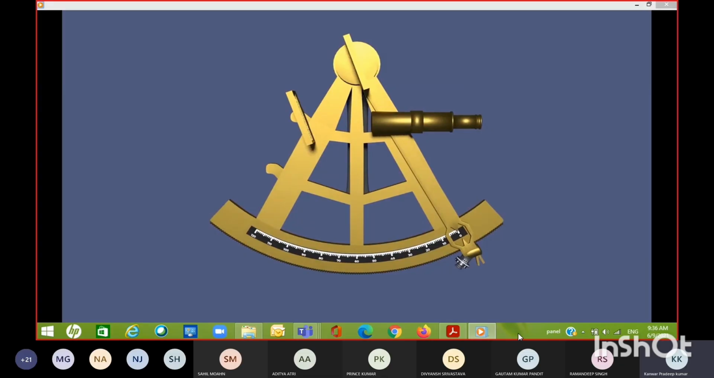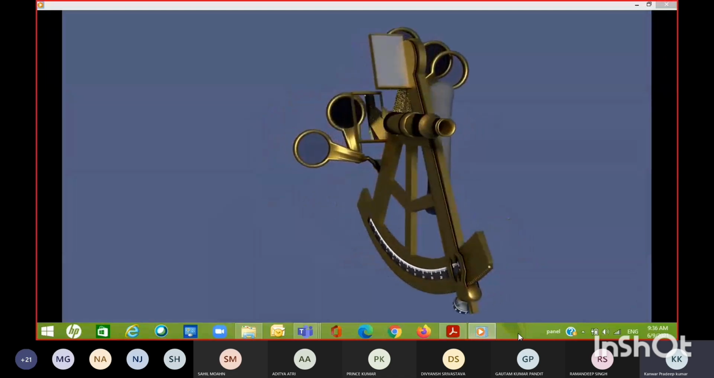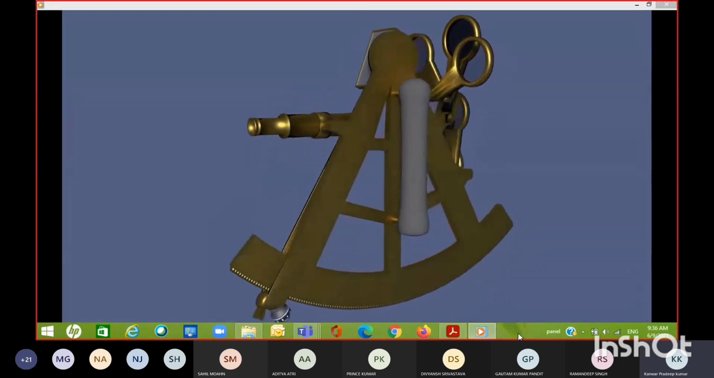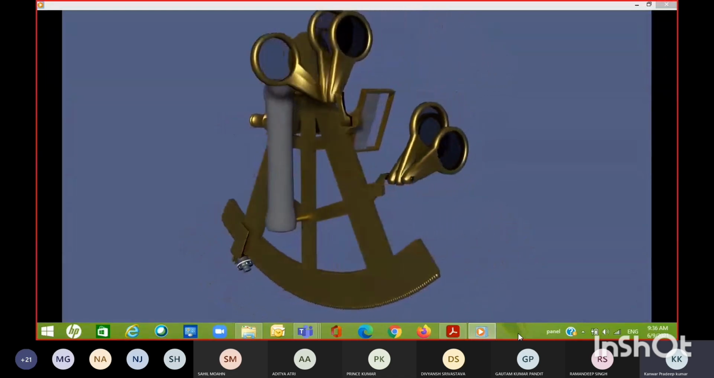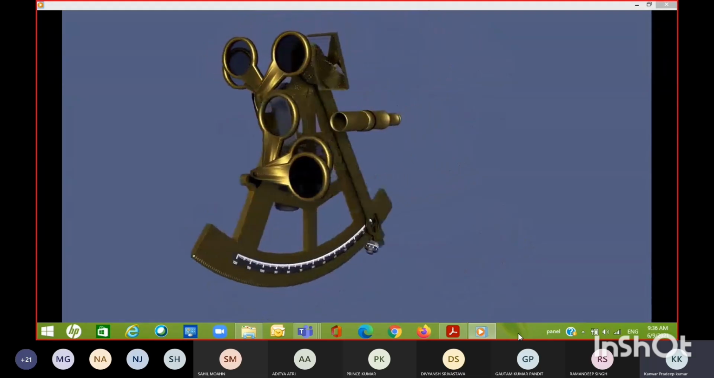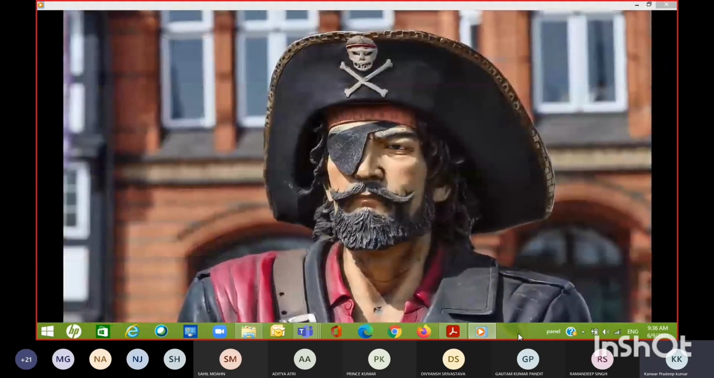Finally, in front of each mirror, you've got a set of shades. And you need to use these when taking sights, particularly sights of the sun, so that you can protect your eyes. If you don't use the shade, you can actually burn your eyes. And this is why so many old sailors would wear an eye patch.